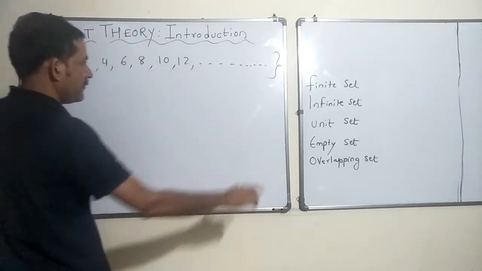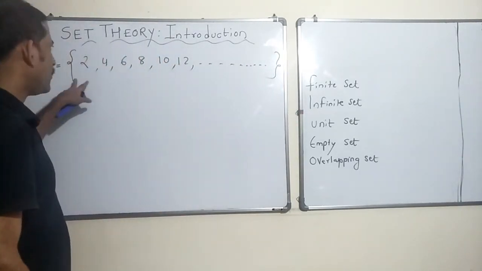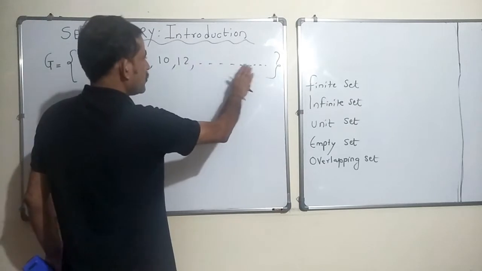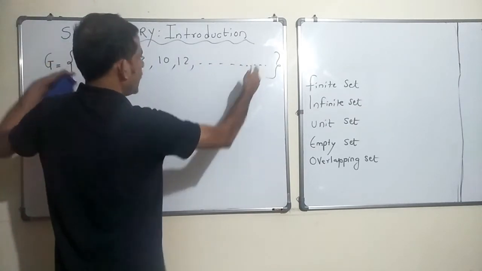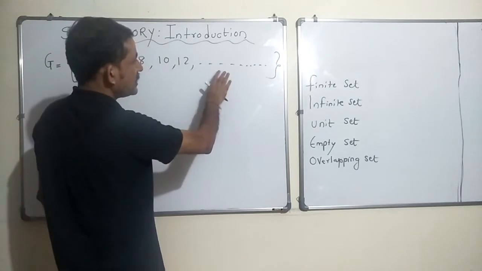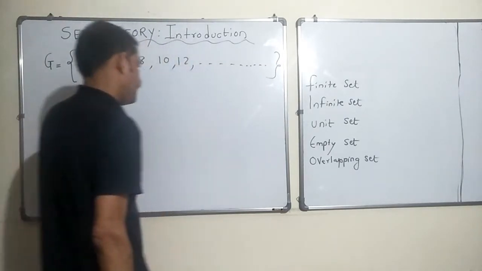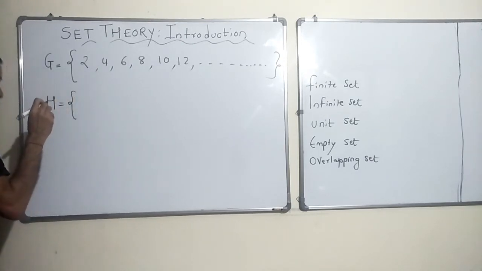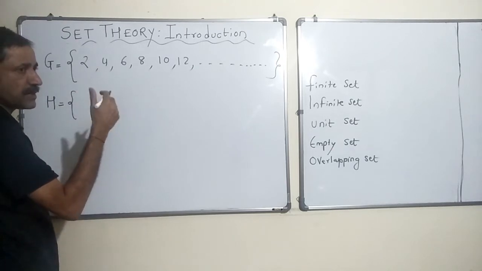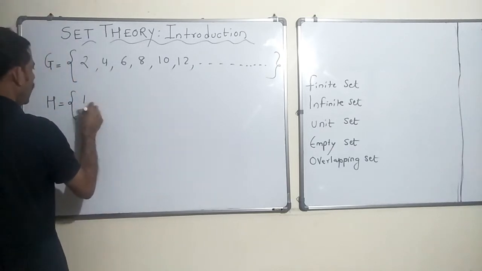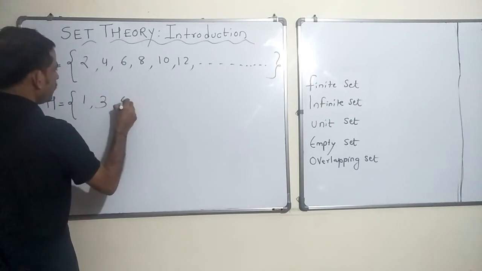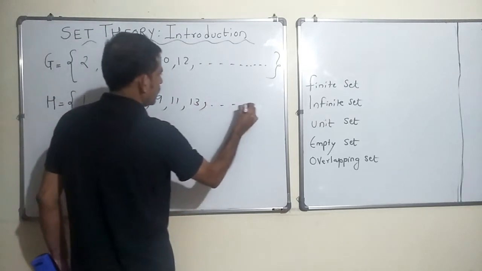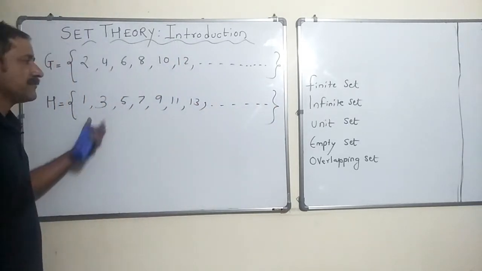Definitely G is an infinite set because G is a set of all natural numbers which are even, right? So I have written it down and it just goes on. You cannot say that this is the last element in this set, because you cannot find such an element. It just goes on. It is an infinite set. Now how about H? H is a set of all natural numbers which are odd. So odd natural numbers: 3, 5, 7, 9, 11, 13. Great. So even this is an infinite set.